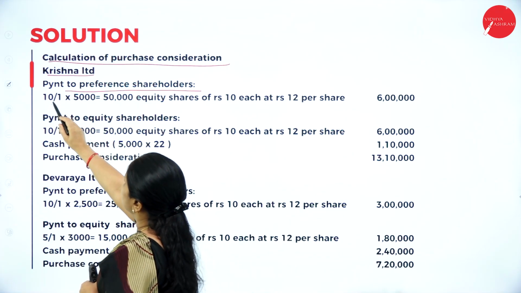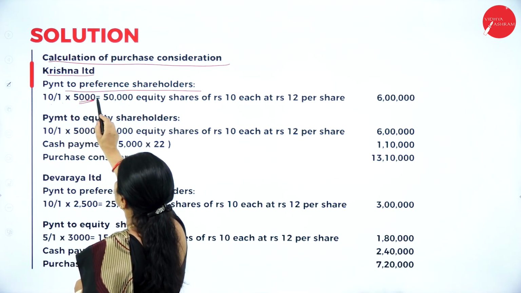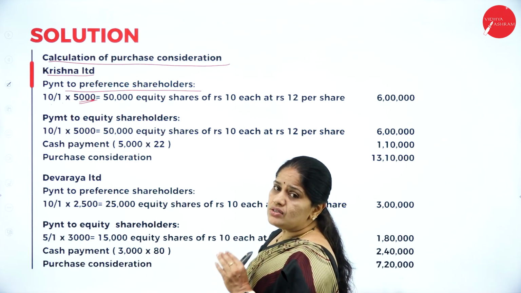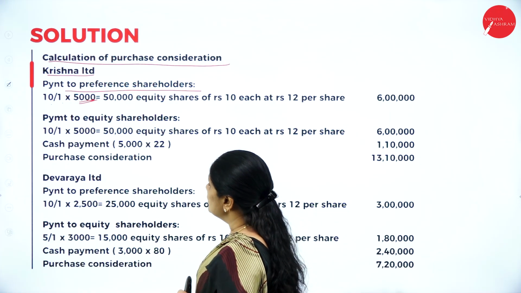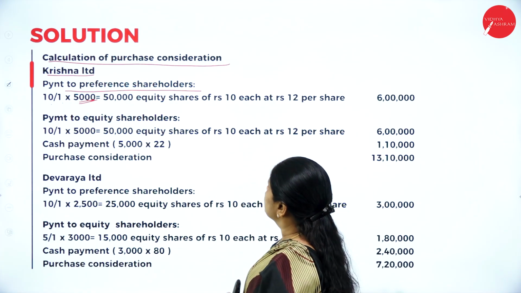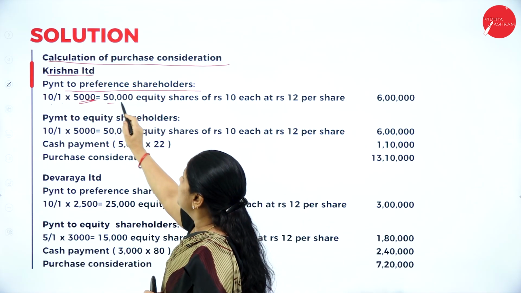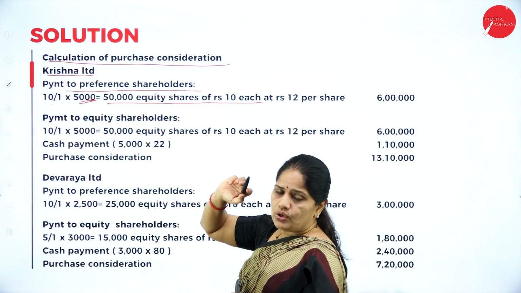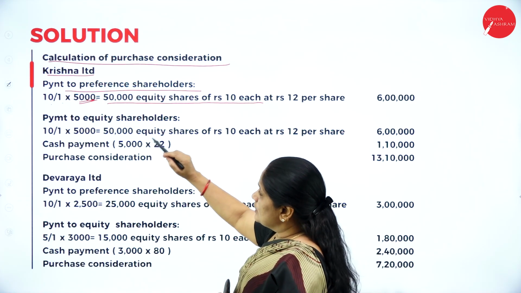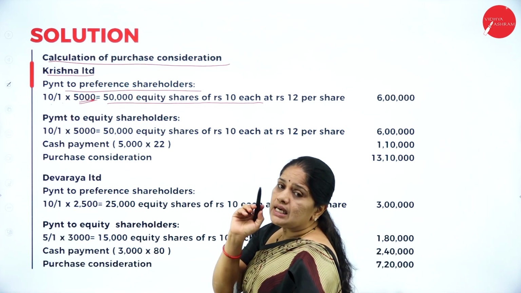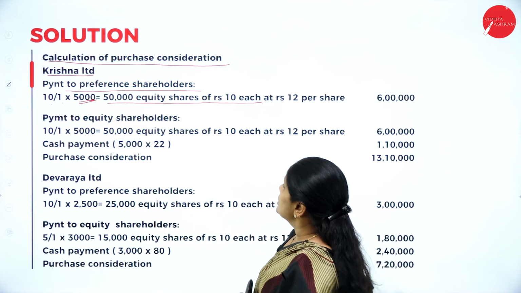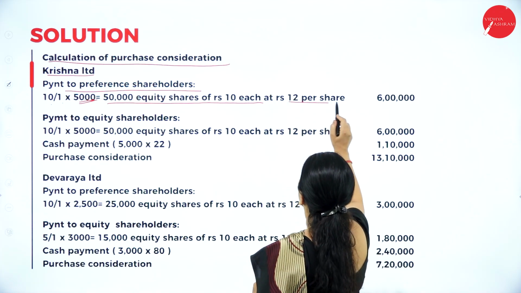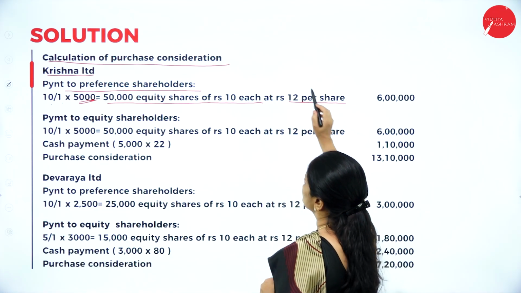For every preference shareholder, they are giving 10 equity shares. So, I have written 10 by 1 into the number of shares in Krishna Limited, which is 5,000 preference shares. So, 10 by 1 into 5,000 will be 50,000 equity shares of rupees 10 each at rupees 12 per share.